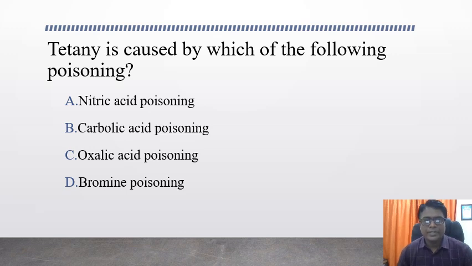Tetany is caused by which of the following poisonings? The options are nitric acid poisoning, carbolic acid poisoning, oxalic acid poisoning, and bromine poisoning. Can you guess the answer? The answer for this question is oxalic acid poisoning.